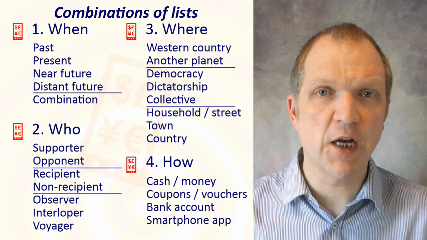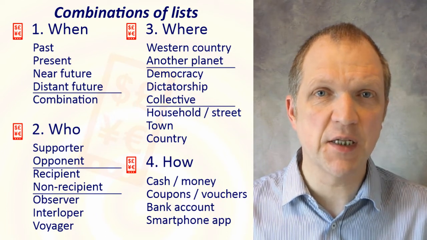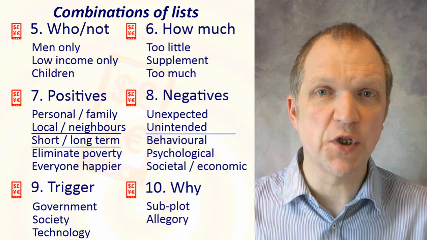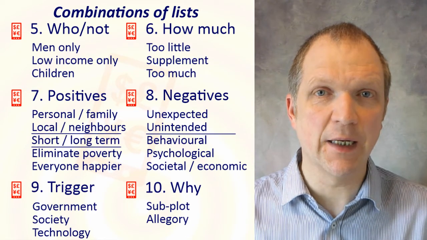In this video, I continue to show an example of how to create dozens of story ideas from a what-if moment. This follows the process outlined in my How to Create Story Ideas videos, which I include a link to below. In my previous videos, I asked and answered some open-ended questions. The next step is to come up with some brief story ideas by combining these answers in different combinations. To help me do this, I start by writing the answers in lists and placing them side by side. You might wish to pause this video to see these lists more clearly.